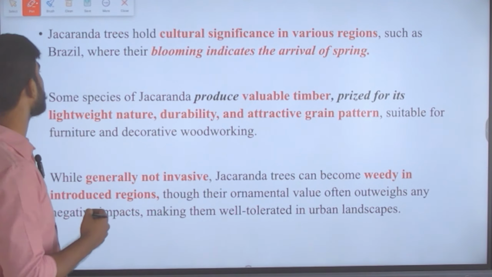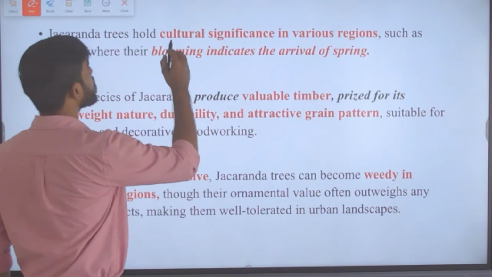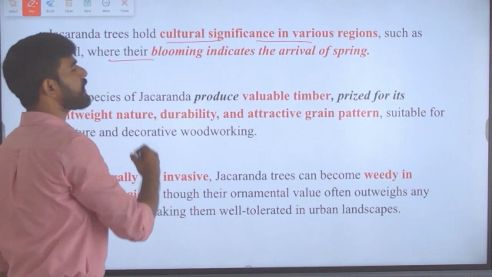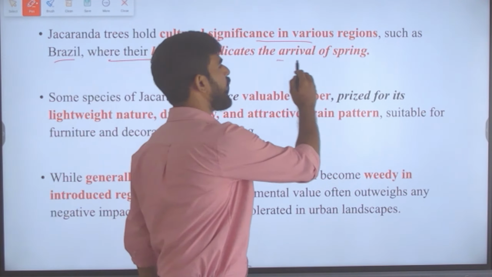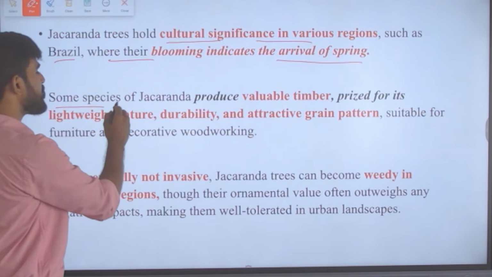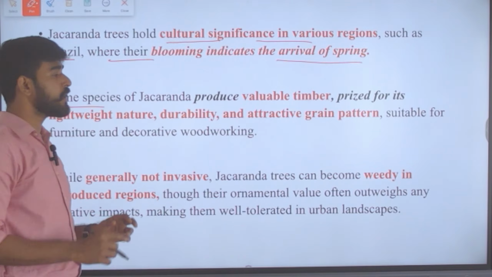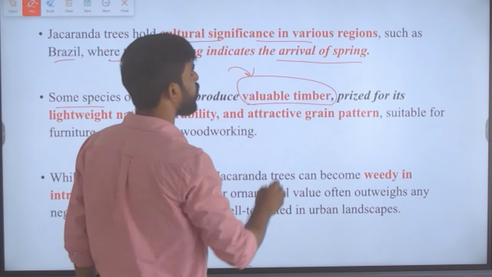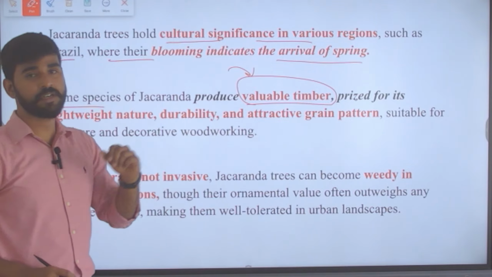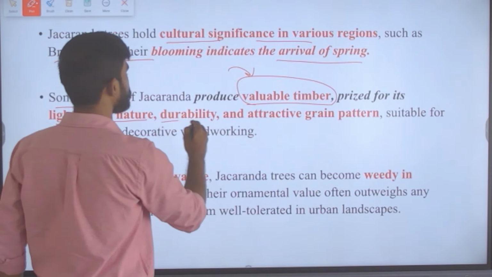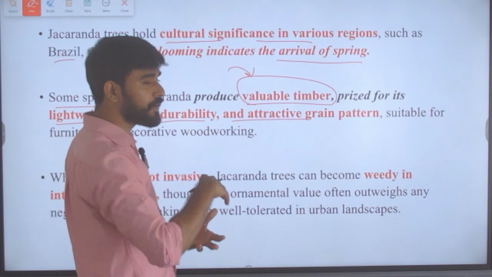Let us know that. So these Jacaranda trees hold cultural significance in various regions such as Brazil, where their blooming indicates the arrival of spring, as we saw in the first slide. And then some species of Jacaranda produce valuable timber also. So they are not only used for ornamental purposes, but their timber is also being used here, and it is prized for its lightweight nature, durability, and attractive grain pattern.